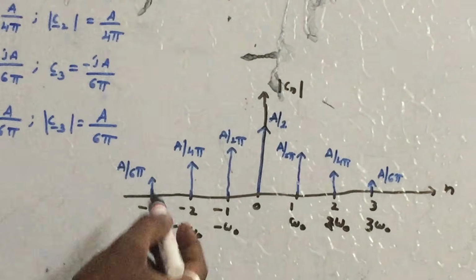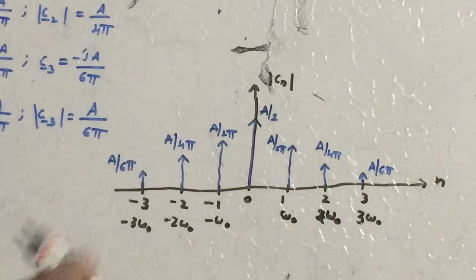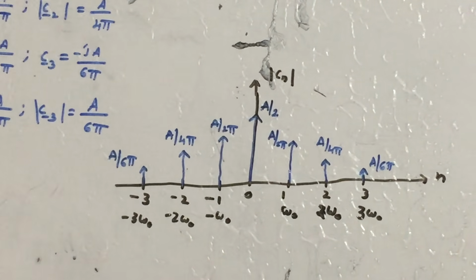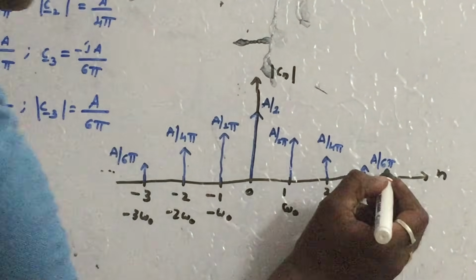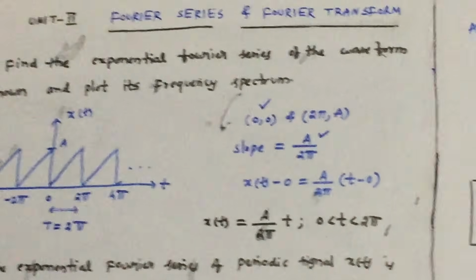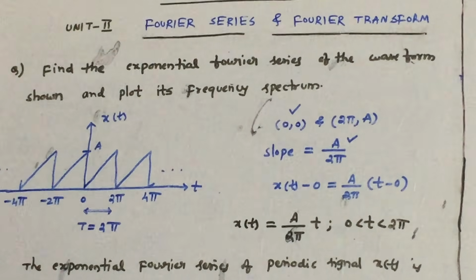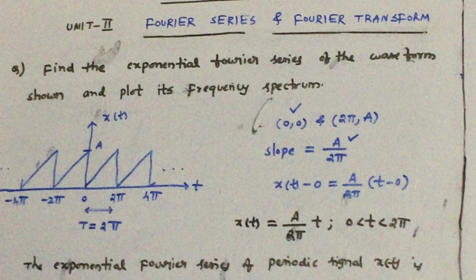This is called the magnitude spectrum. The magnitude spectrum always has even symmetry. And so on. Therefore, this is a very simple problem of finding the exponential Fourier series coefficients of the given signal. Thank you.